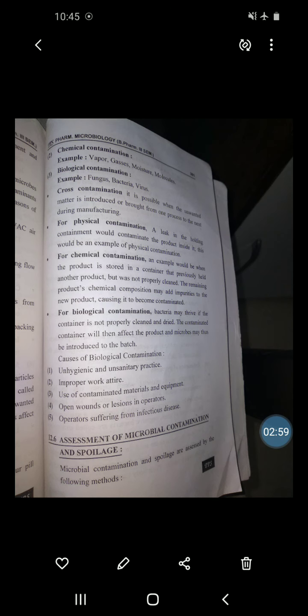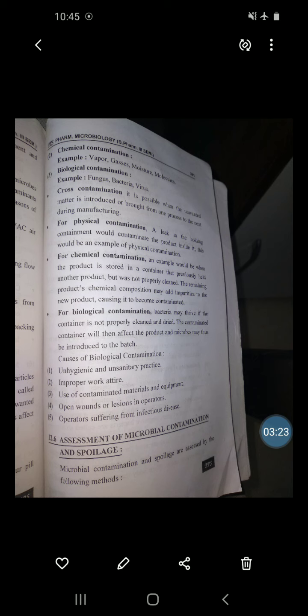Causes of biological contamination: first cause, unhygienic and unsanitary practices. Next, improper work. Then use of contaminated materials. Then use of contaminated equipment. Then open wounds or lesions in operators. And last, operators suffering from any infectious disease.